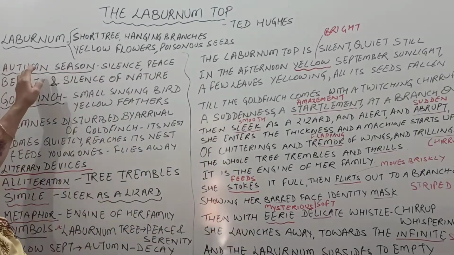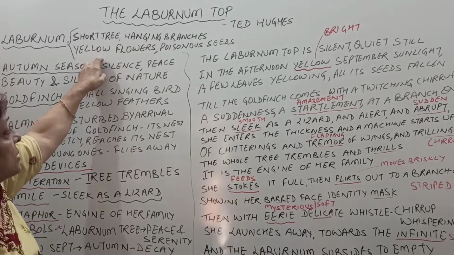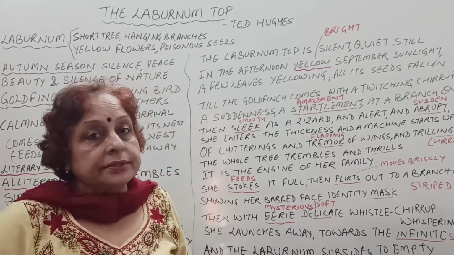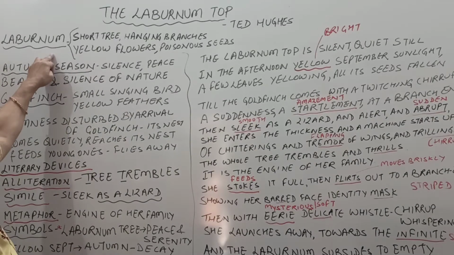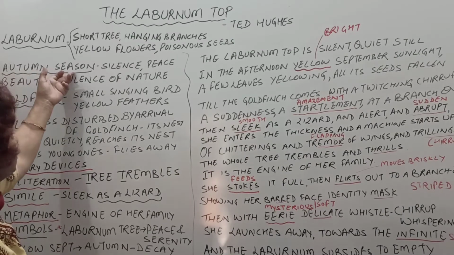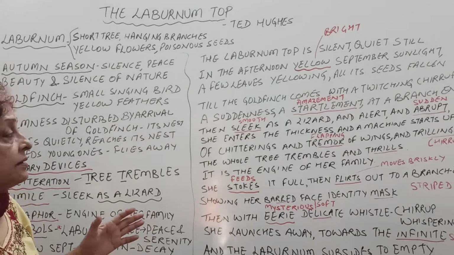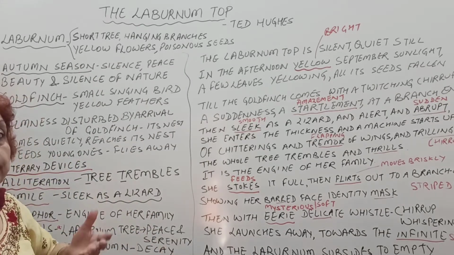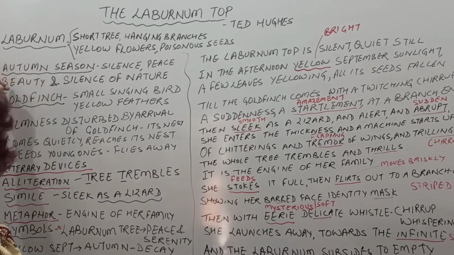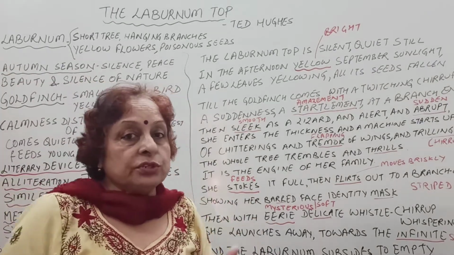A laburnum tree is a short tree with hanging branches, yellow flowers and poisonous seeds. In Hindi we call it Amaltas ka ped. In this poem, the poet talks about the autumn season. In the autumn season, there is silence and peace in the environment, and stillness on this tree. The poet describes the beauty and silence of the natural world.